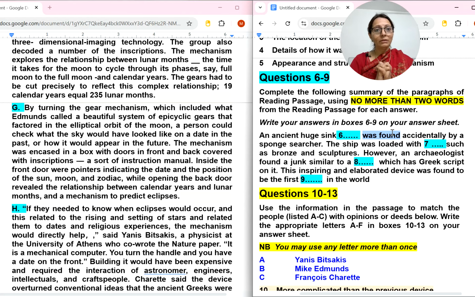An ancient huge sink dash was found accidentally by a sponge. The word sponge was there in A number paragraph. Okay, sponge searcher, definitely. So they have started from the first paragraph. The ship was loaded with such as bronze also in second paragraph. However, an archaeologist found a junk also in that second and third paragraph. The word Greek was also there. Let's go to the first paragraph. Okay, everything we have got it.